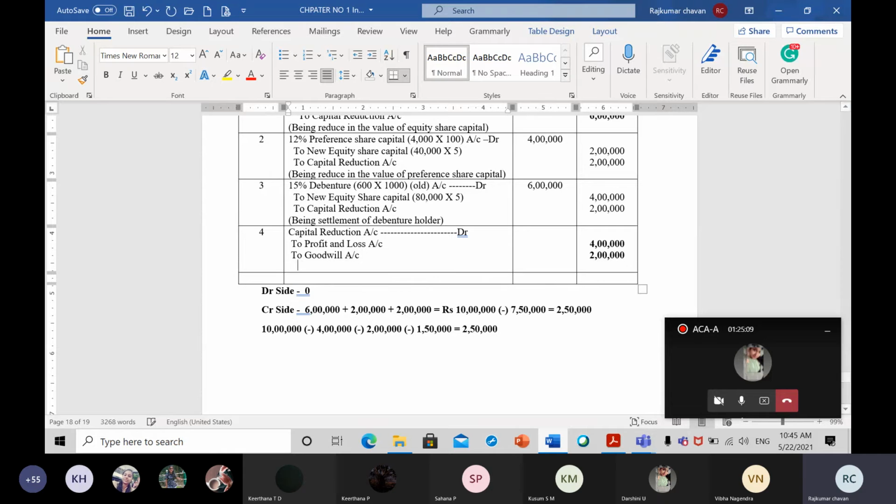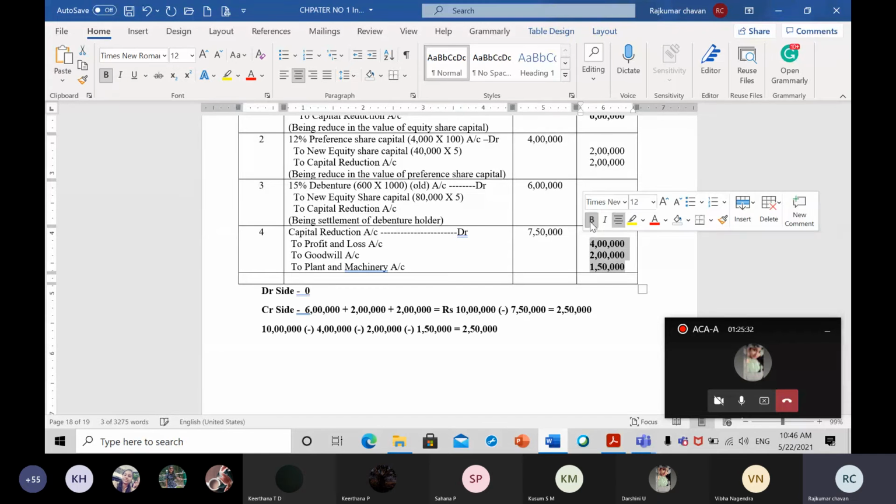Then the last one is plant and machinery account, 1 lakh 50,000. If you take the total of this, it will come to 7 lakh 50,000. This is the total amount we have written off.